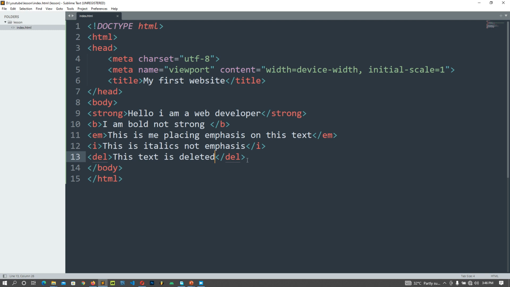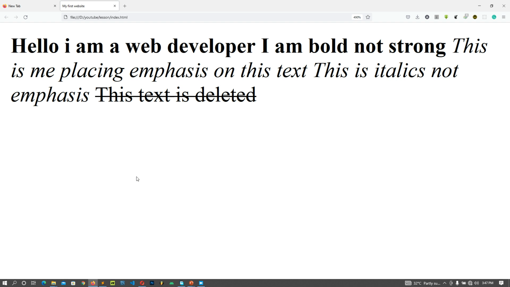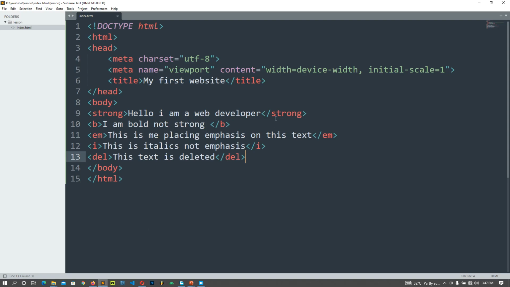Okay, now we have what we call the break tag. That's an example of a self-closing tag. It doesn't have an opening and closing, it's closed in itself. So what do we do with the break tag? We normally use it to create a line break in a text. If you notice in our browser, all the text is just going straight down, blah blah blah. We don't have a break, we don't have a full stop, we don't have anywhere it's stopping.